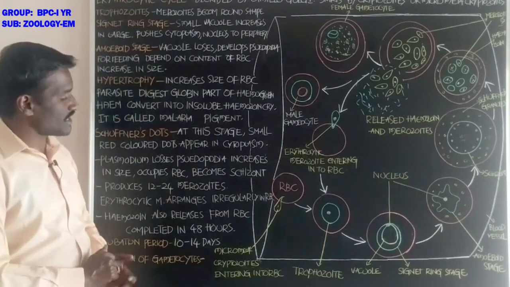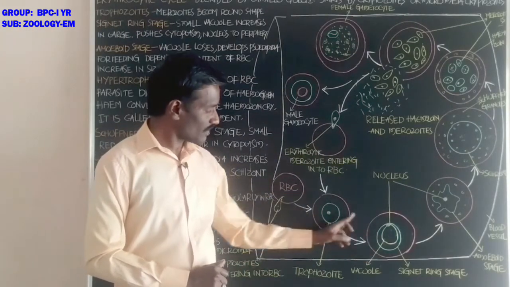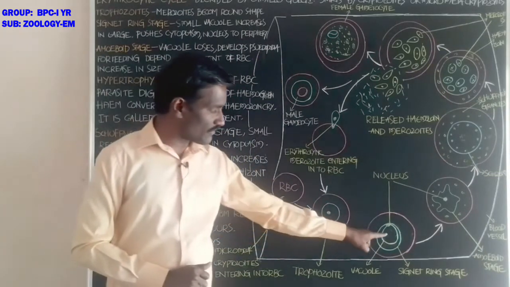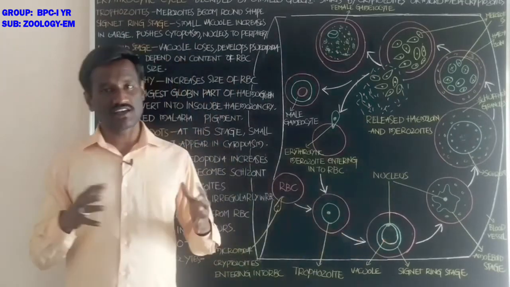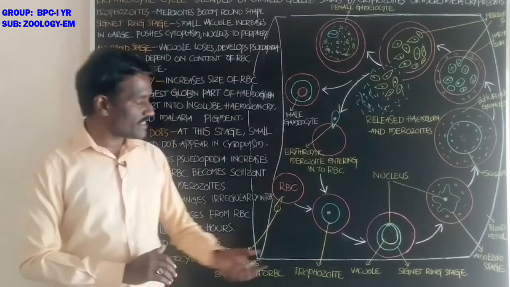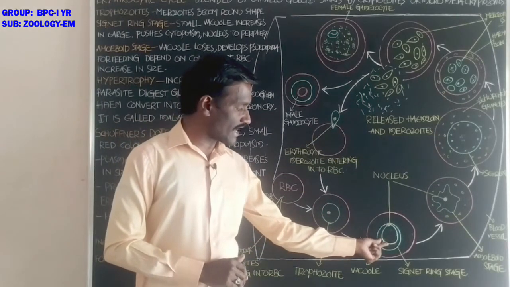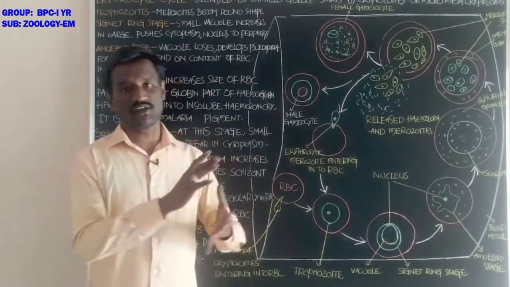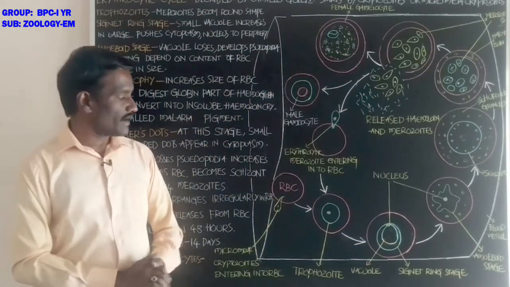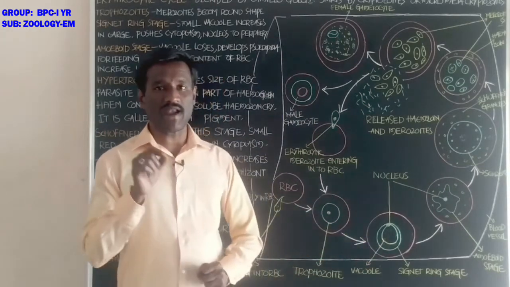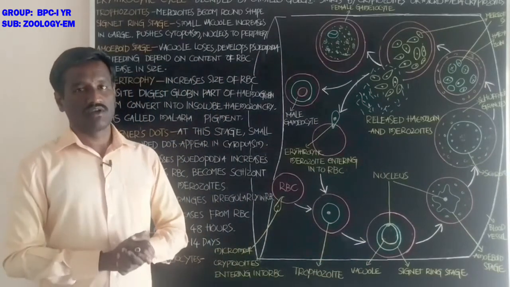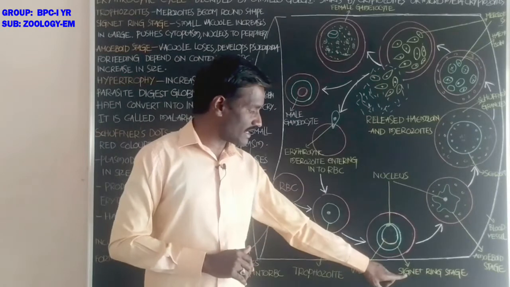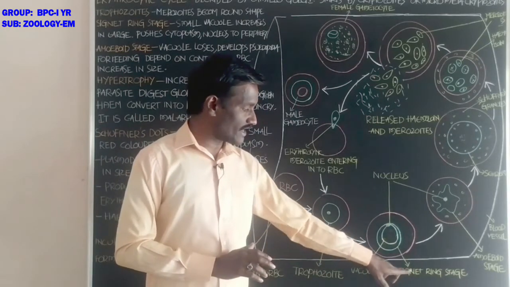Okay, next, the signet ring stage. What about the signet ring stage? In this trophozoite, a small vacuole is developed. The vacuole gradually increases in size, and the nucleus and the cytoplasm present in this region are pushed to the periphery. The entire structure appears like a finger ring, hence it is also called the signet ring stage. It is the next stage in the erythrocytic cycle.